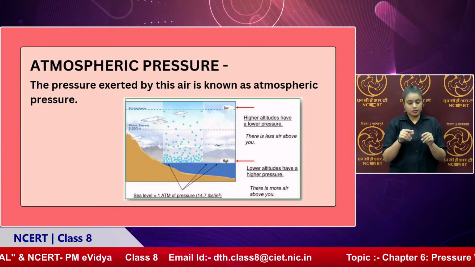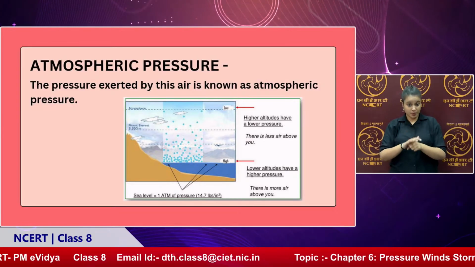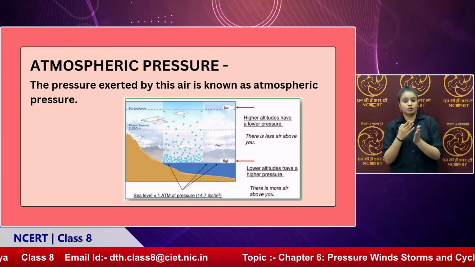Now, due to the variation in this pressure, there are certain more phenomena occurring. Yes, we can see tides coming up. We can see cyclones coming up. Sometimes the wind speed is really very high. Why is that happening? All these phenomena are related to differences in pressure. So that we will take up in the second part. Because we have heard and seen it during the news hour as well, that because of some low pressure area or high pressure area, the weather has changed, or there are certain differences in climatic conditions. So yes, we will learn it again in the next session and explore it more deeply.